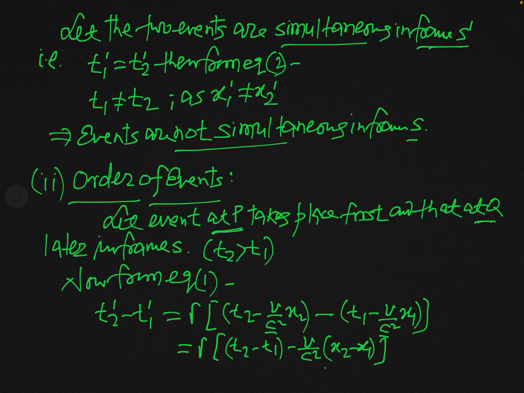This is just simple algebra. So T2 prime minus T1 prime is equal to this much. Let us say this is equation 3.